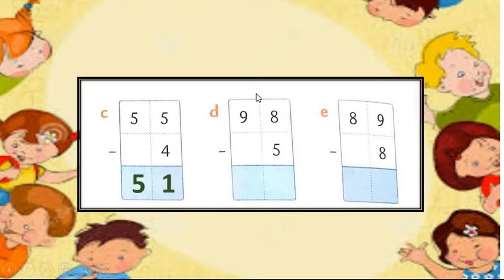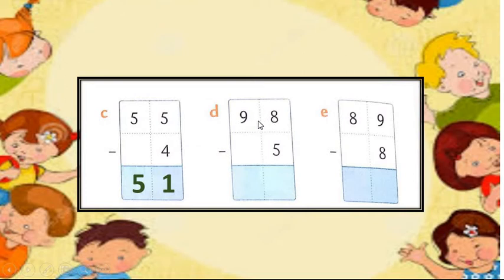Leave some space and write sum number D. 98 minus 5. Look, my dear students, here we are going to subtract a single digit number from a double digit number.